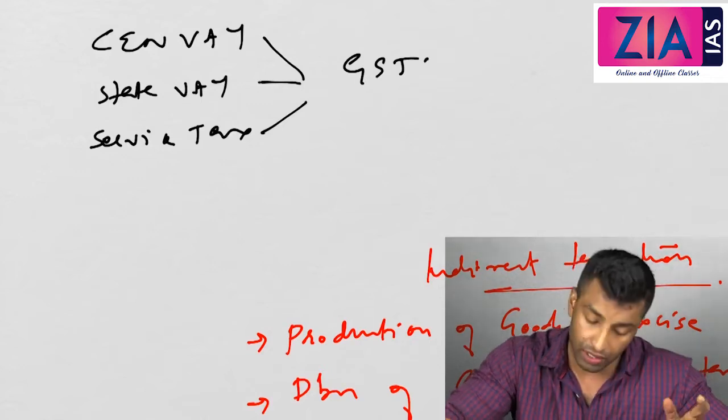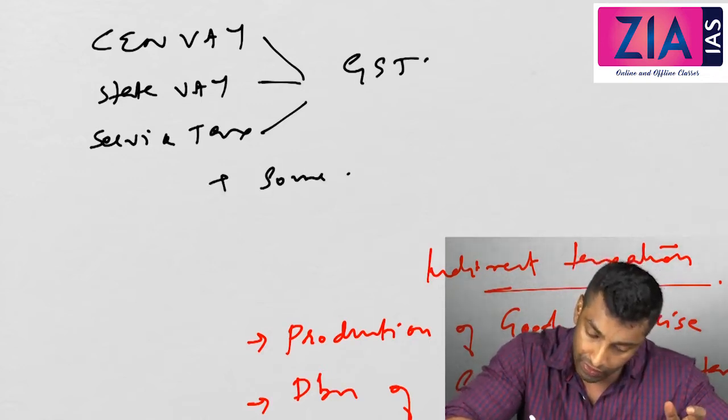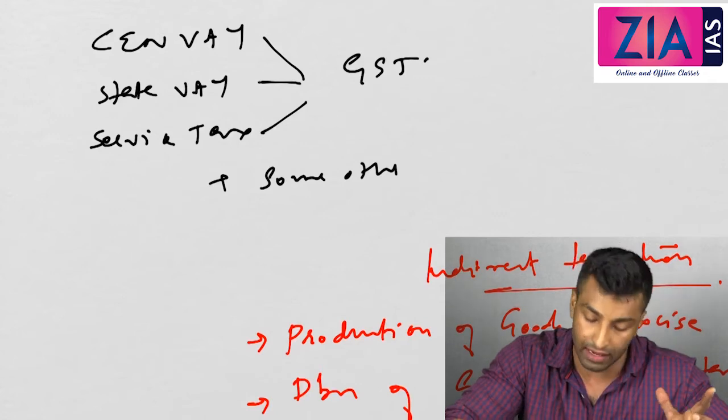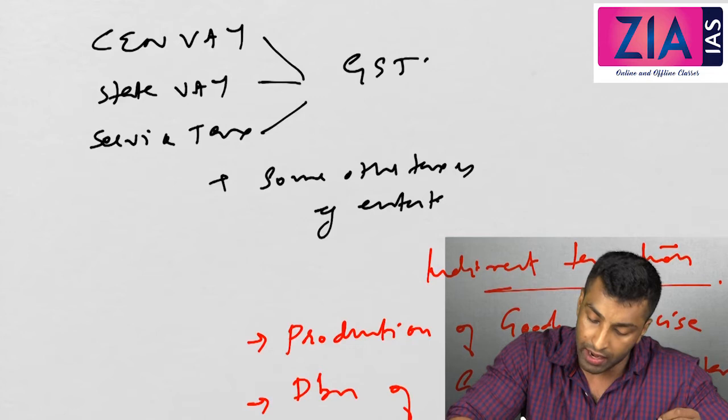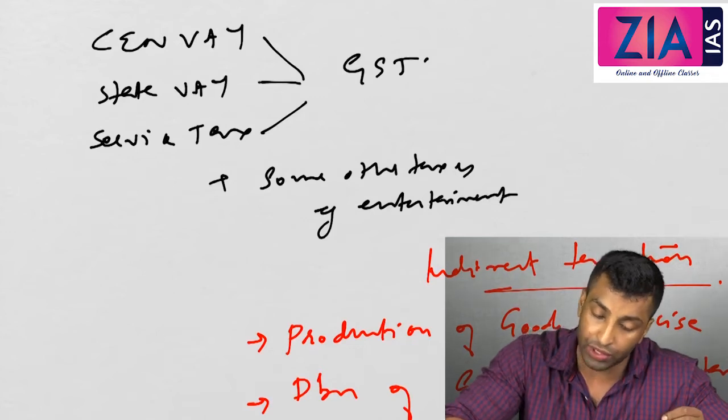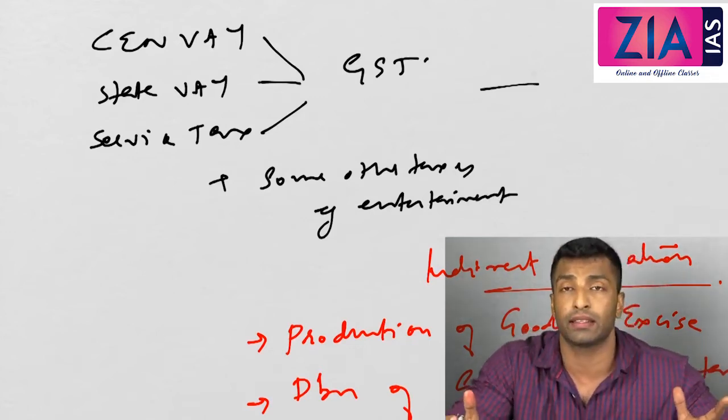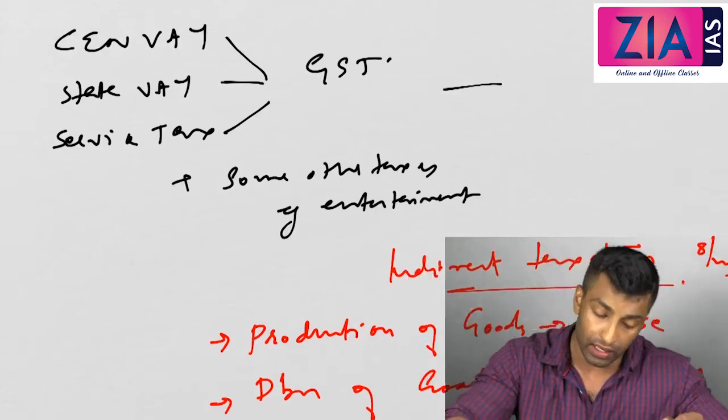Okay, so almost, and plus some other taxes like entertainment taxes, all merged into GST. So almost all indirect taxes are merged into GST. Now what are the components of GST?